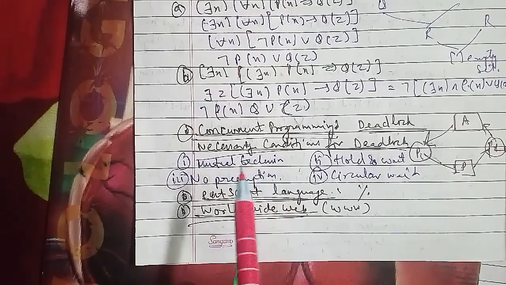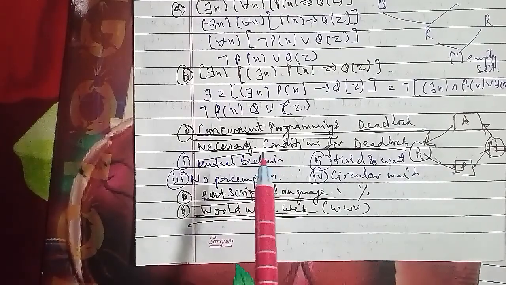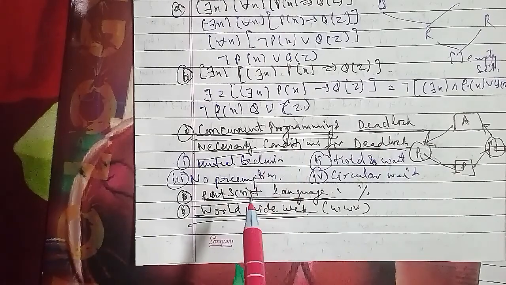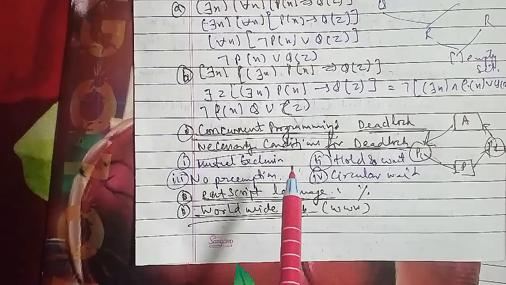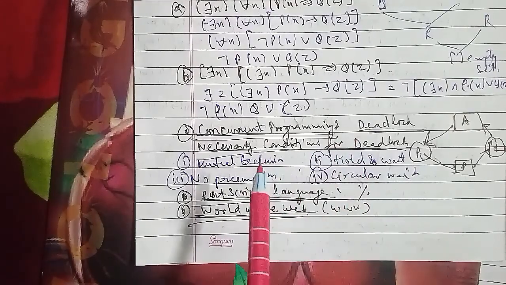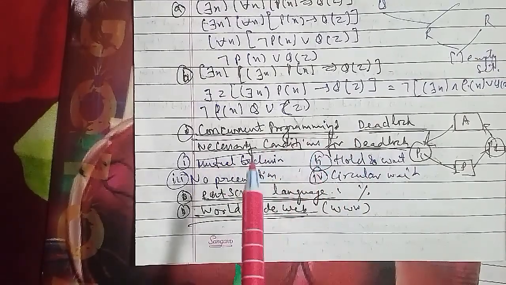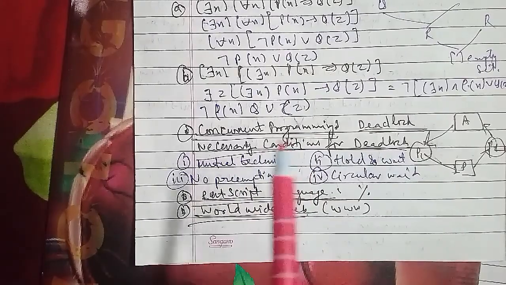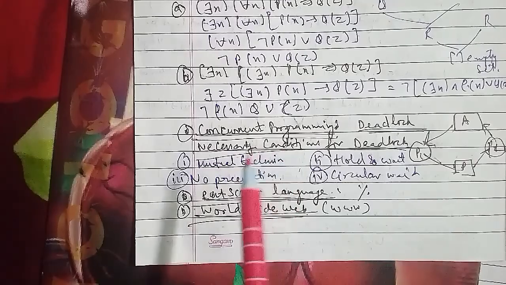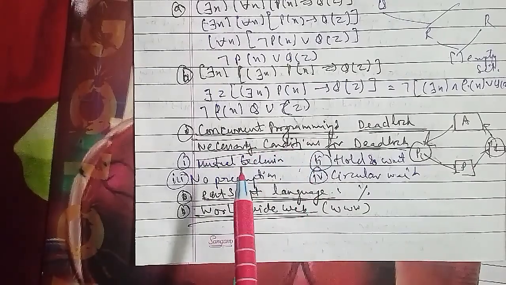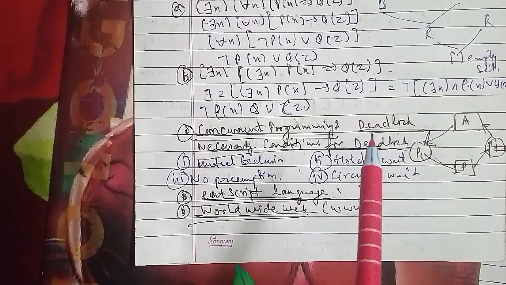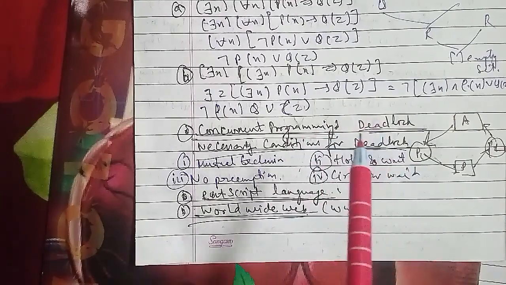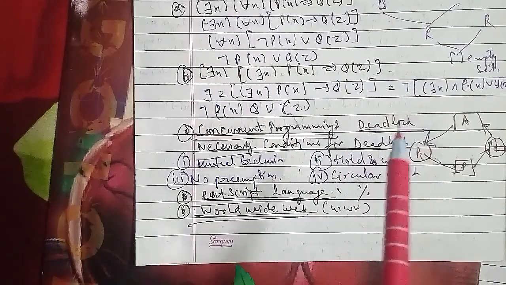In the same references, what the internet is: the internet is a global system of interconnected computer networks that uses the standard internet protocol suite, which is TCP/IP, to serve billions of users worldwide. It is a network of networks that consists of millions of private and public, academic, business and government networks of local to global scope that are linked by a broad array of electronic, wireless and optical networking technologies.